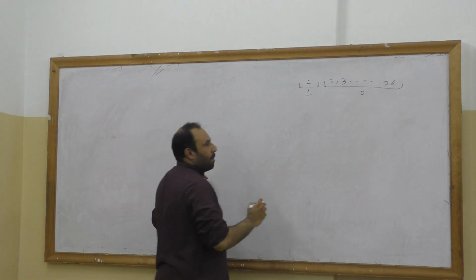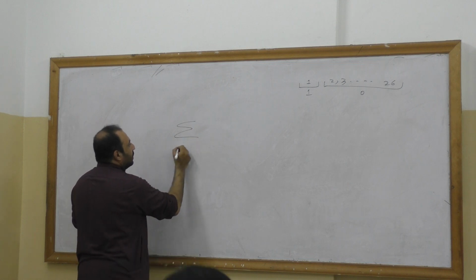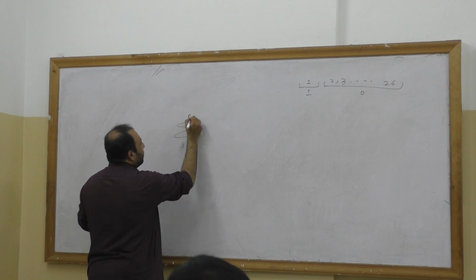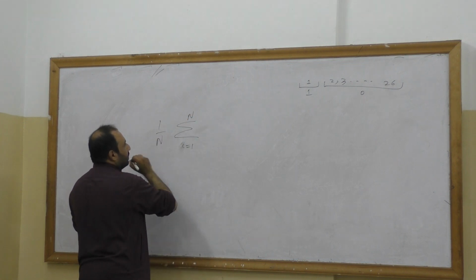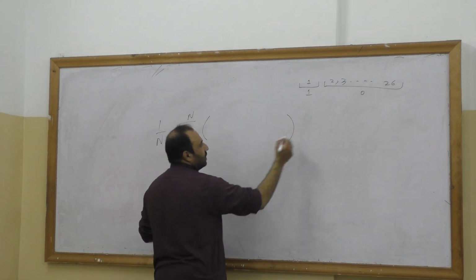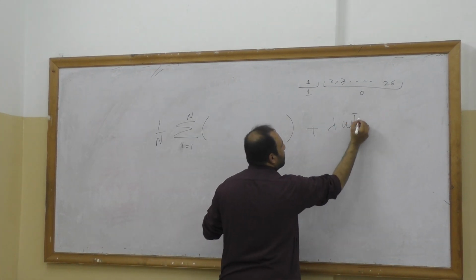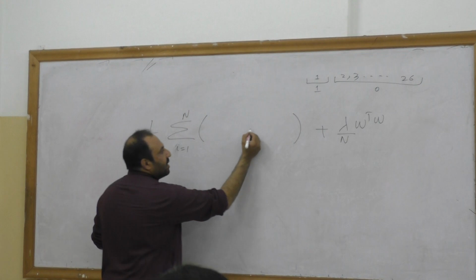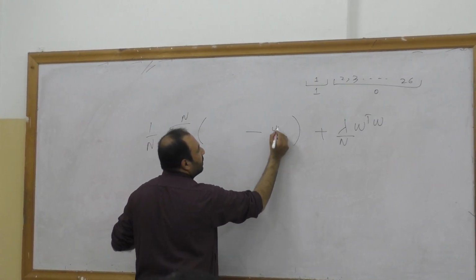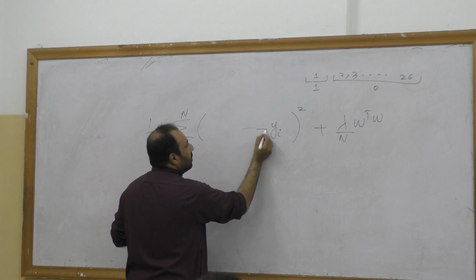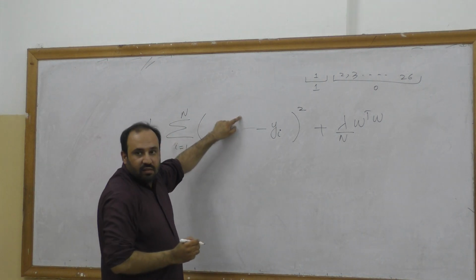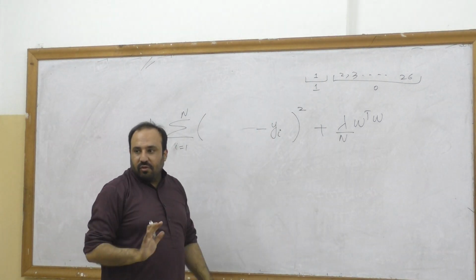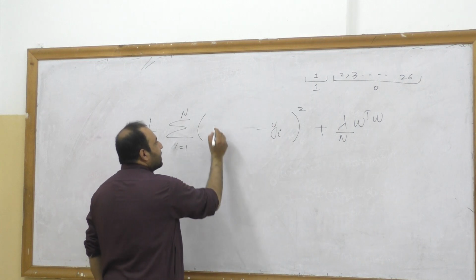I am learning W1. So here what I will do, J varies, I varies from 1 to n, 1 over n, that is the error function, plus lambda W transpose W. I will call this lambda by n. Obviously here we have our famous yi, and here is the square. Somehow I want to restrict this number so that it does not go very far away, and then the square of it just blows out. And why not deploy this at learning time.